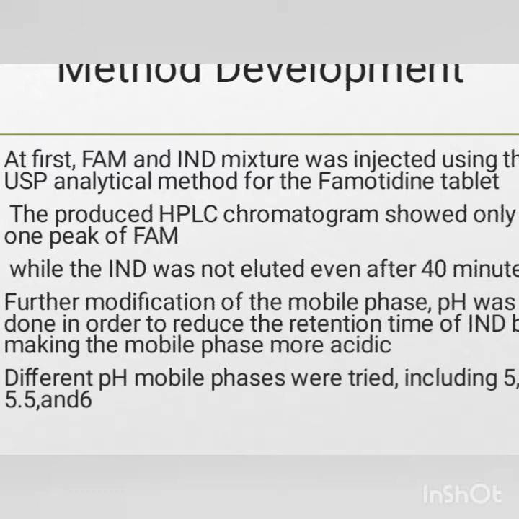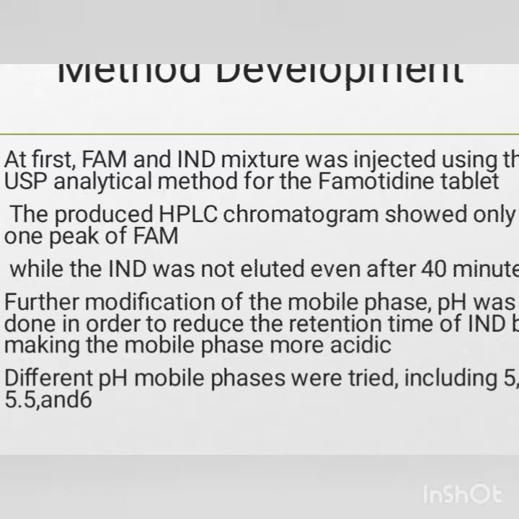Furthermore, we needed some modification, such as modification of the mobile phase and its pH, in order to reduce the retention time of indomethacin by making the mobile phase more acidic.